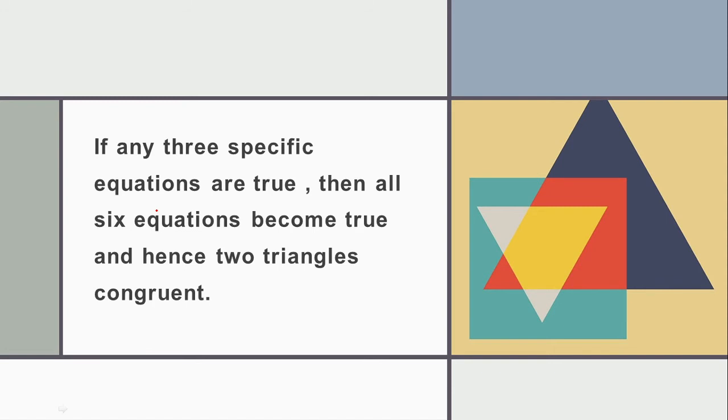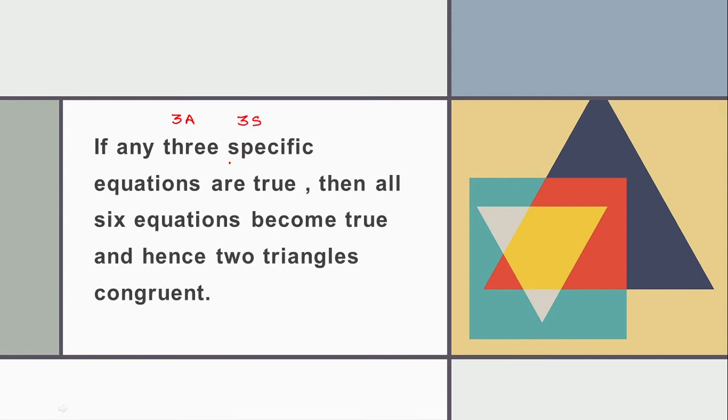If any three specific equations are true, then all six equations become true, and hence two triangles become congruent. Now children, see, we got an idea that if a triangle is congruent, then its six parameters will be the same. What are the six parameters? Three angles and three sides. They will be totally the same.